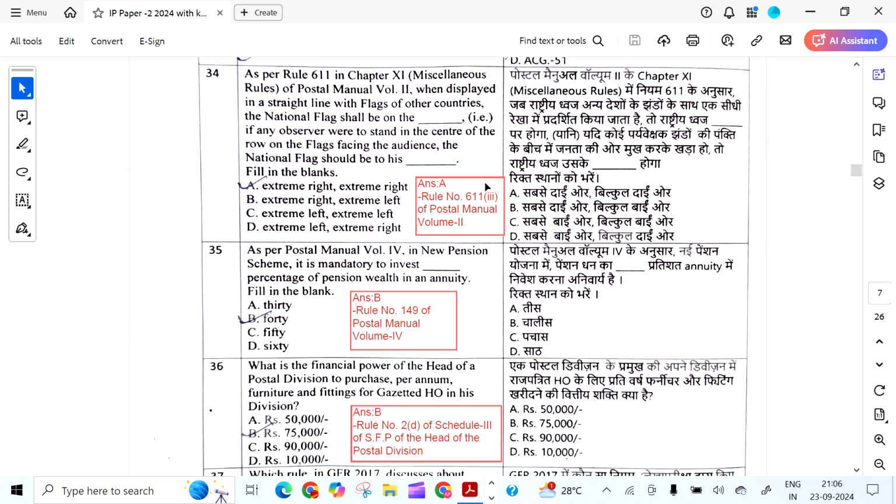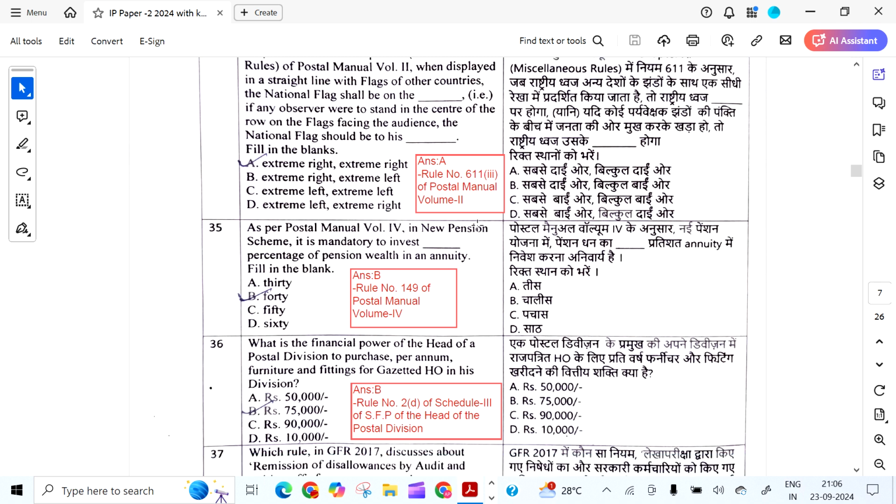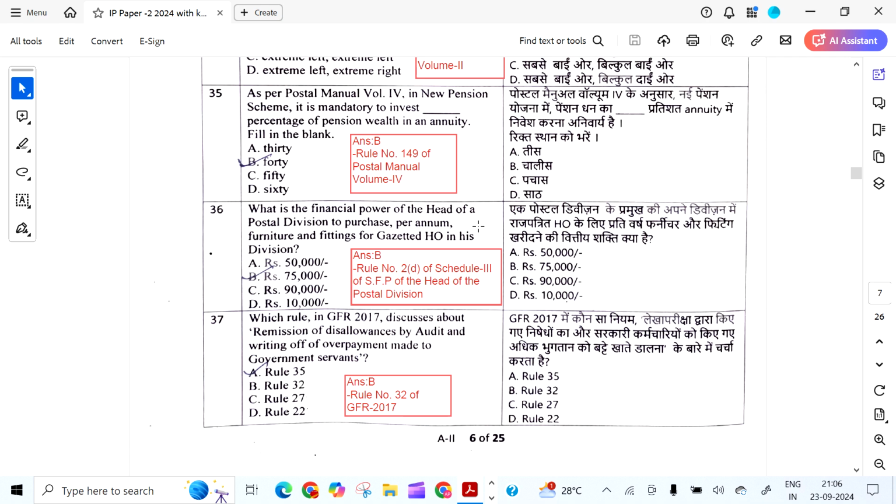As per rule 611 in chapter 11 miscellaneous rules of Postal Manual Volume 2. When displayed in straight line with flags of other countries, the national flag shall be on the extreme right, and if any observer were to stand in the center of the row of the flags facing the audience, the national flag should be to his extreme right. So the answer is A. This is as per 611.3 of volume 2.